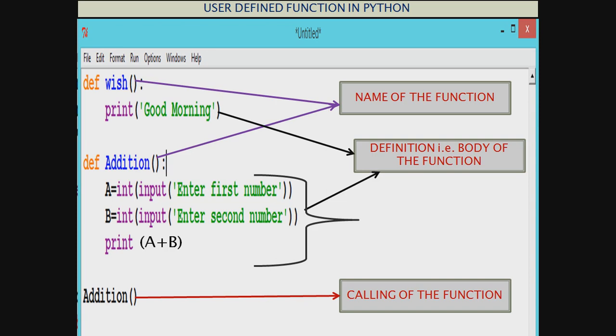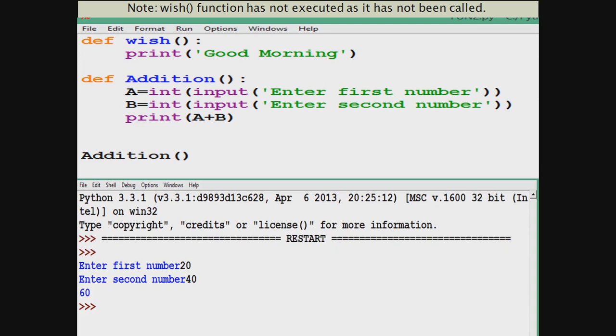So what should be the result? Should good morning be printed or not? I think you all understand good morning is not going to be printed, only the addition is going to be printed. Let us see. See here, only addition has been printed. 20 and 40 gives 60, but good morning is not there because wish was not called. You can see the code.